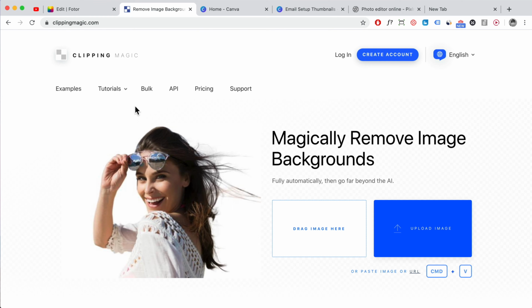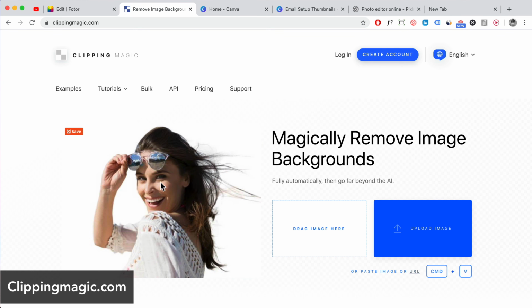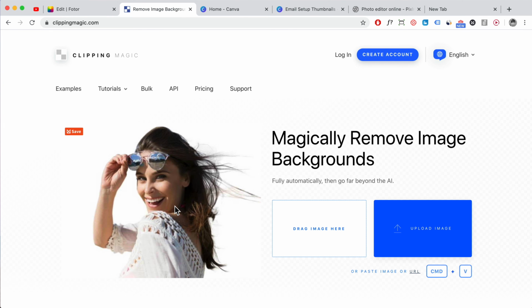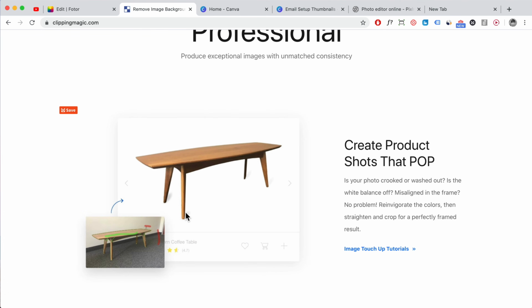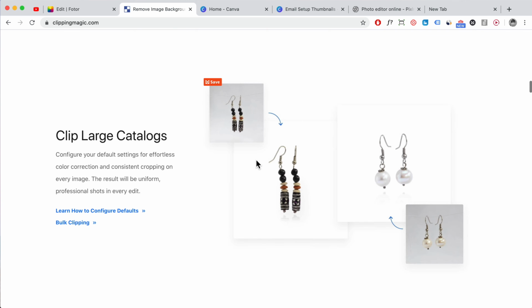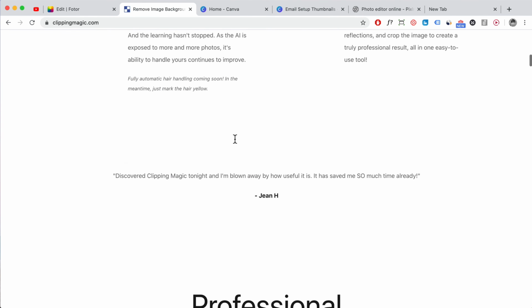Okay, so you can also use another tool called Clipping Magic. If you have a profile picture and you want to remove the background, this is the perfect tool for it. You can also use it for product photography as well, which is super cool. This is a lot easier to use than Photoshop because it uses AI to help you crop it out. I think the Pro version does have the Magic Clipper built in as well, but I don't use the Pro version here. I just use it for this one over here, okay?